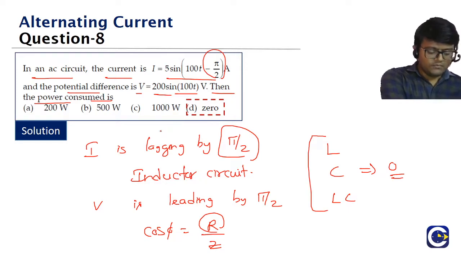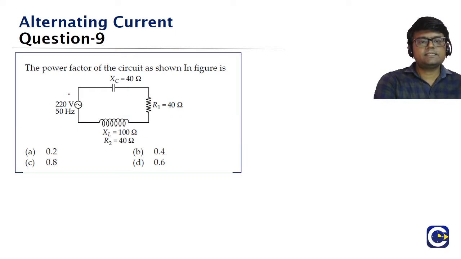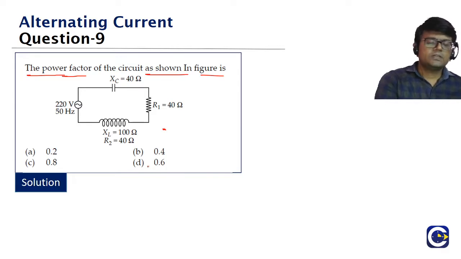Okay guys, we'll move on to the next question. Look at this. The power factor of the circuit as shown in the figure. So we have a diagram given to us. In this diagram we have to find the power factor, which means we have to find cos phi.